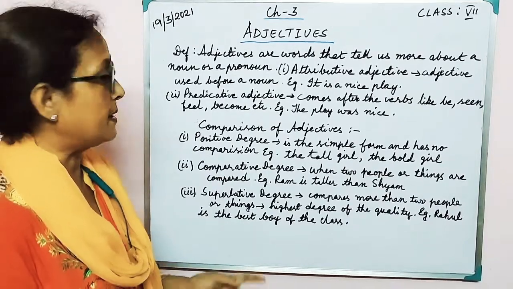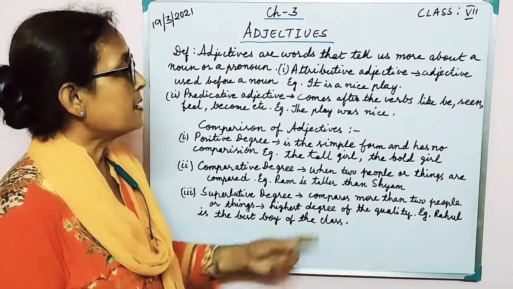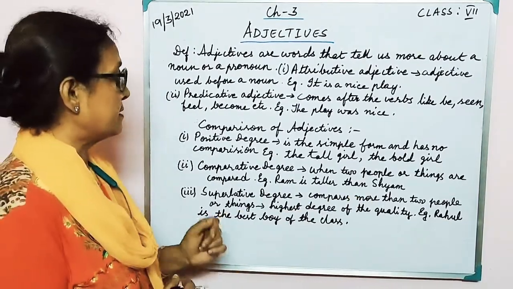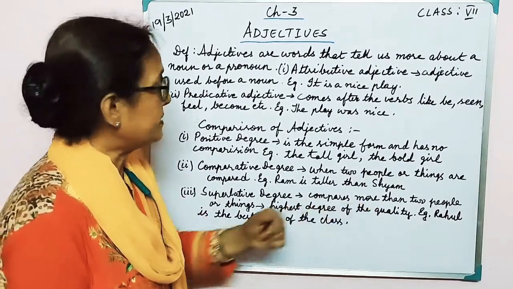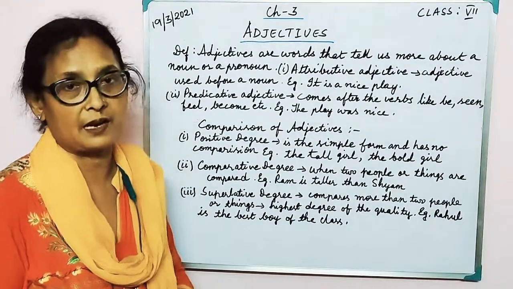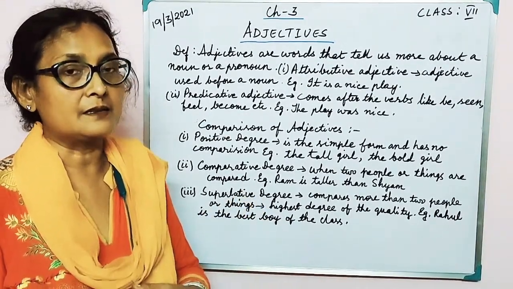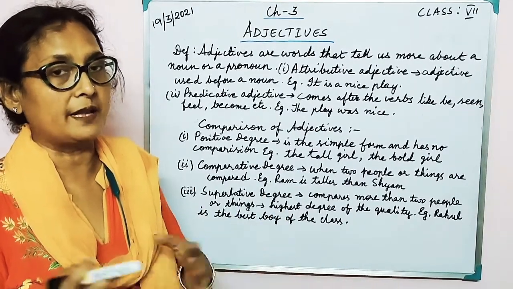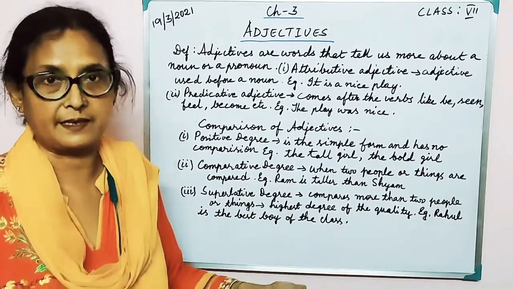The third type is the superlative degree, where the comparison is done with more than two people or things, the highest degree of the quality. When I say Rahul is the best boy of the class, Leena is the tallest girl in the class, I mean among the others, so there are more than two. Hence this is a superlative degree.